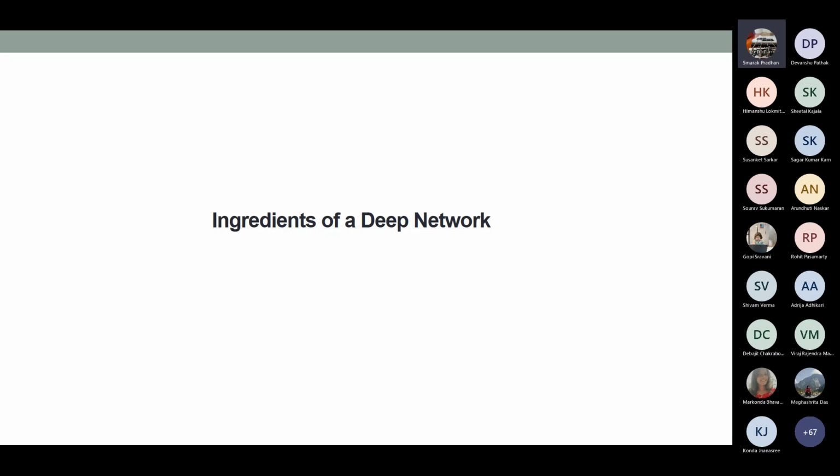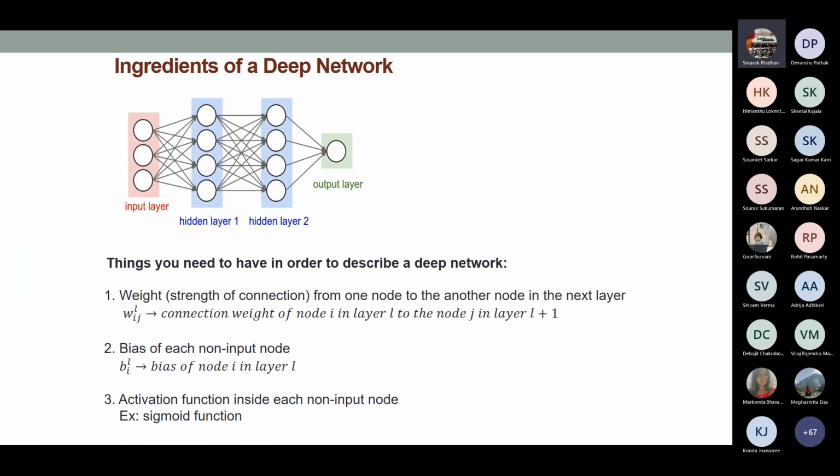A neural network is nothing but a graphical representation of a mathematical expression and nothing else. You want to express a very complicated mathematical notation, and if you write it down, that may not be very easily understandable to people. So this is another way of representing it: essentially you are representing a mathematical equation using a graph kind of notation. And of course, like any machine learning model, every model will have parameters. So what are the different kinds of things that you have in the deep neural network?